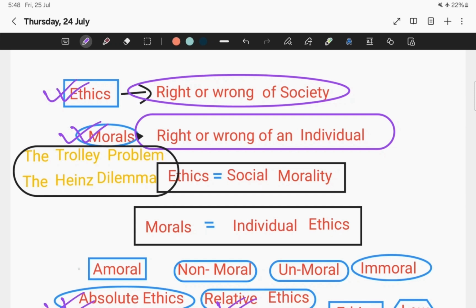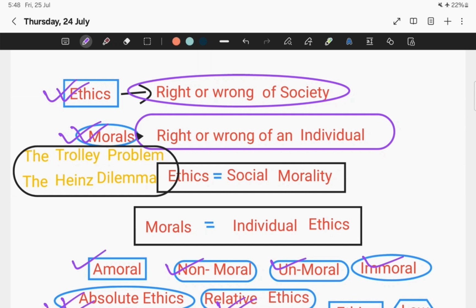But from morals, I studied a few other things as well, like amoral, non-moral, unmoral, and immoral. So what does this mean? Now, what is amoral? Amoral refers to people who are aware of right and wrong, but do not consider it in their decisions. For example, in international relations, national interest is prioritized over morality. So that is what amoral is.